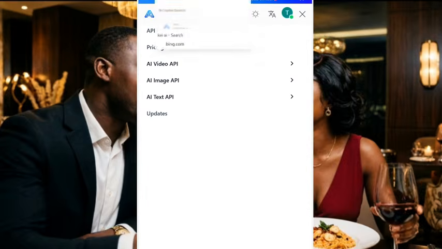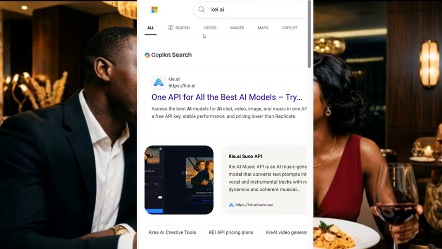You can go to your Google and you search for the AI tool. This is the name of the AI tool. As you can see, make sure you watch this video to the end. Don't come and tell me you have seen the name of the AI tool and you want to generate video, you generate videos once and it stops working and you cannot generate video again. Don't be telling me that. So make sure you watch this video.